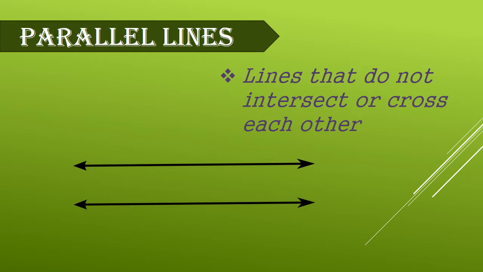Next, two lines that go on forever on either side without meeting each other. That is, they do not intersect or cross each other. These lines are called parallel lines. You can see these lines do not intersect or cross each other. These lines are called parallel lines.